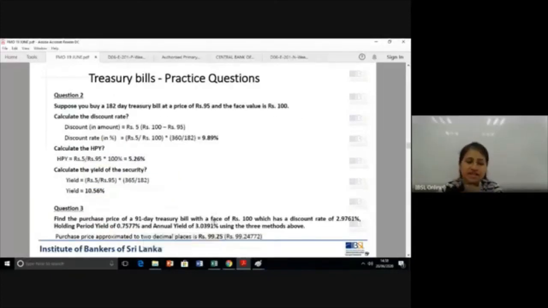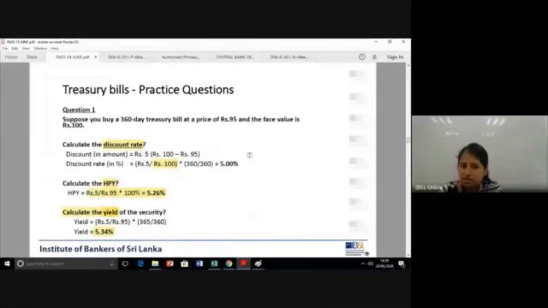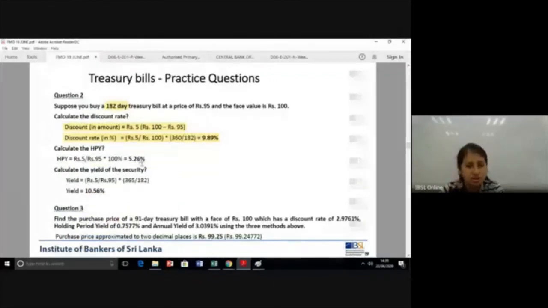Then you have another calculation. Suppose you buy a 182-day treasury bill at the price of 95 and a face value of 100. What is the scenario? Here you have a shorter tenor. Again, discount in amount will be the same, but the discount rate is a bit higher. Here it was 360, here it's 182. Why? By holding a 1-year treasury bill, you are only getting a discount of 5. Here, by holding a 6-month treasury bill, you are getting that. So the discount rate is higher. They have steeply discounted it.